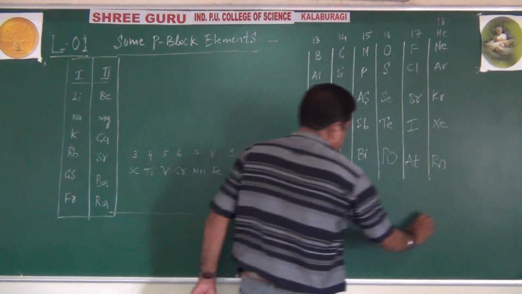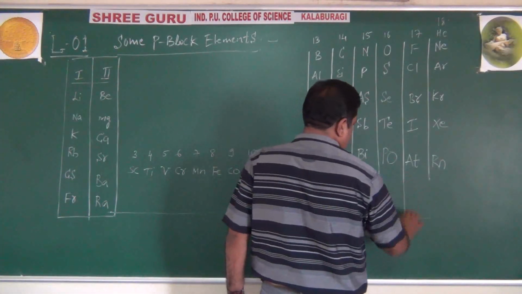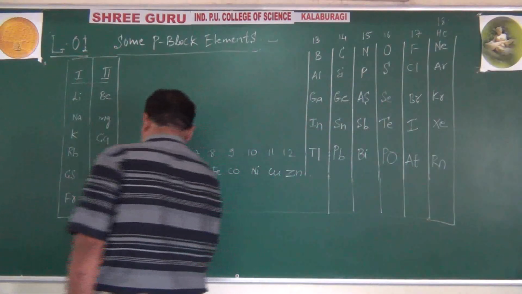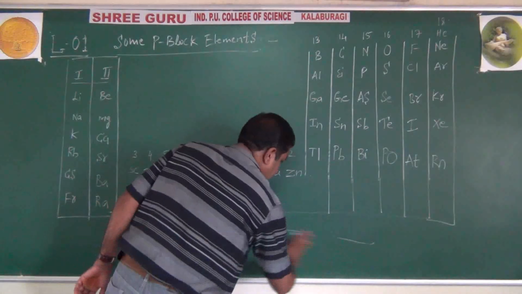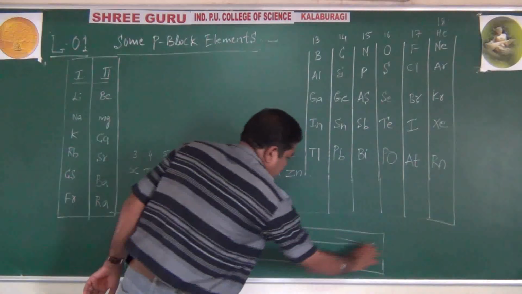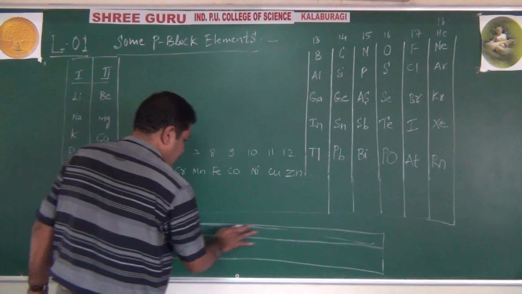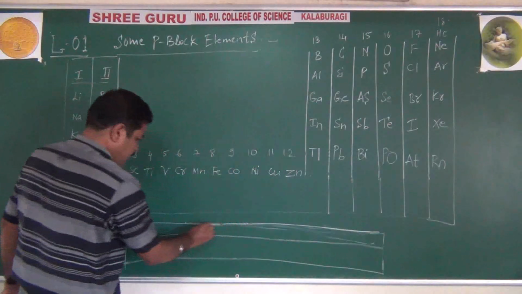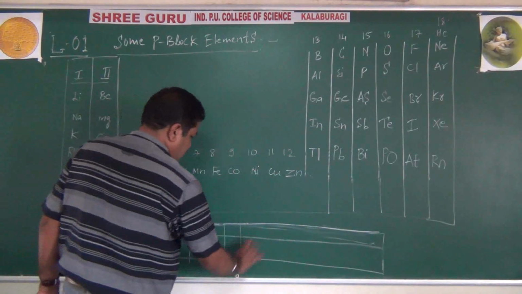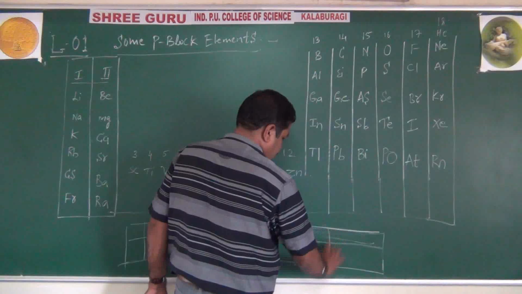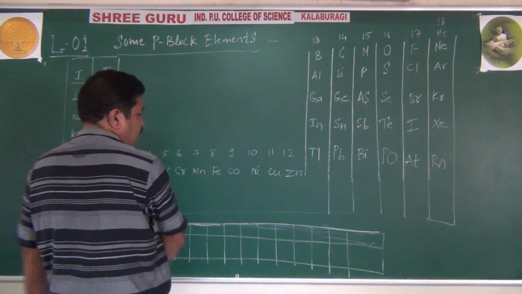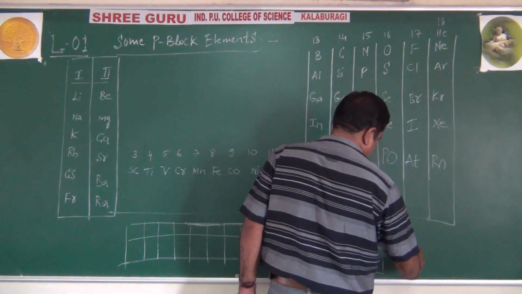And next, separated at the bottom of the periodic table, we have F block elements. This you are going to study this year only, separately, under two tables of 14 elements each. And this comes under F block.